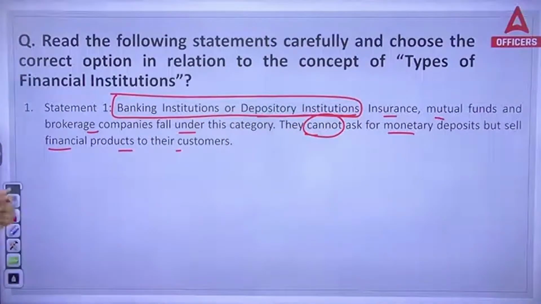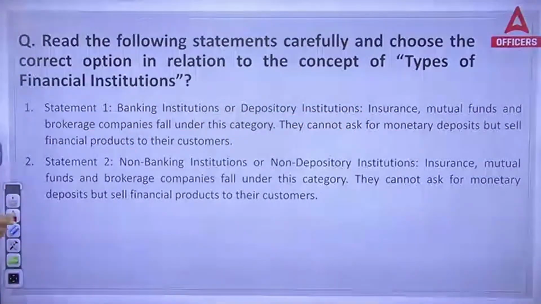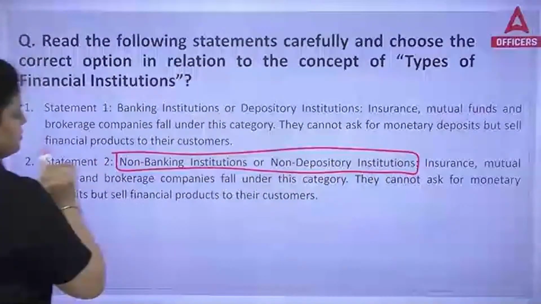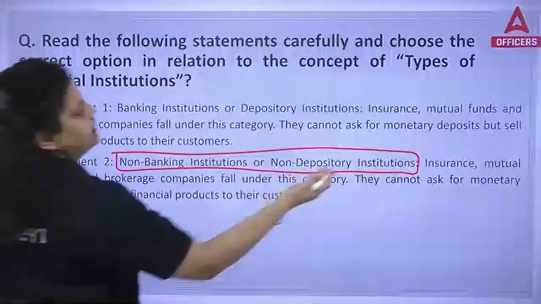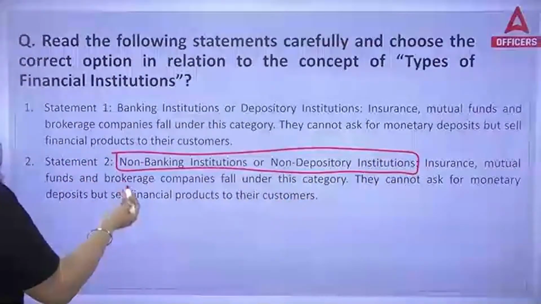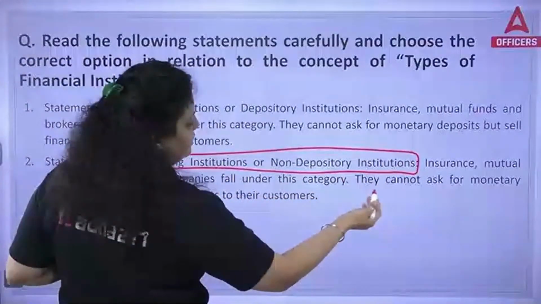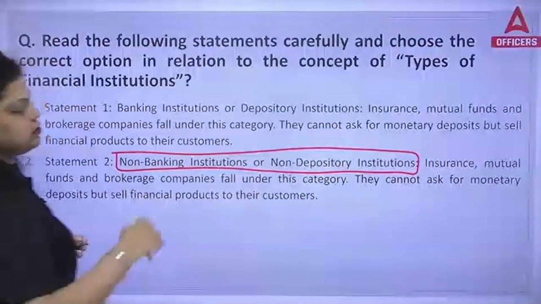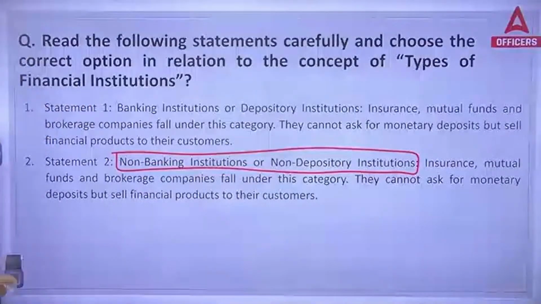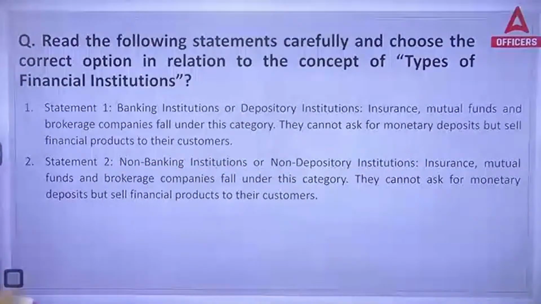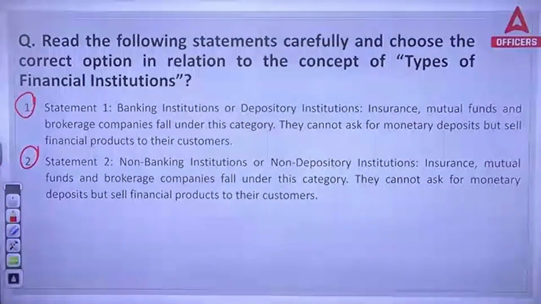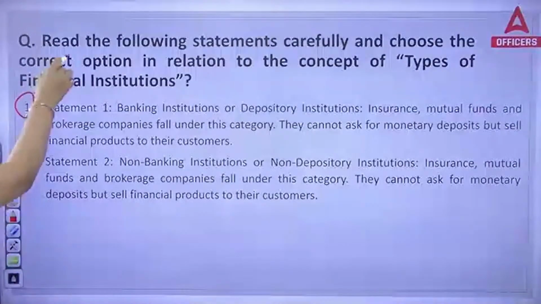Now, the second statement is talking about non-banking institutions or non-depository institutions. And the statement says that insurance, mutual funds, and brokerage companies fall under this category. They cannot ask for monetary deposit but sell financial product to their customer. Now you have to tell out of these 2 statements which statement is correct.